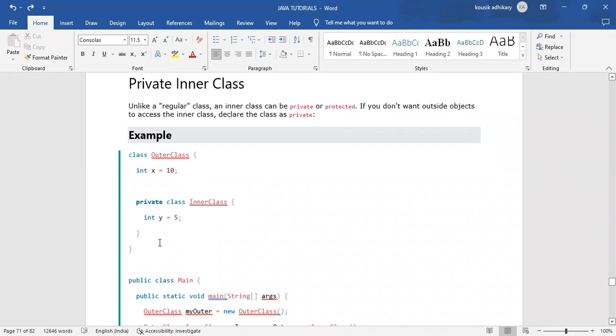Just because that is a different class, if you want to access that class variable in another class, that is not possible. If you are creating a main method in the outer class and then you are creating an object of that inner class, if you call y, that time it will return the value of y.